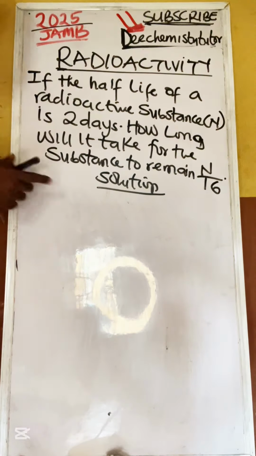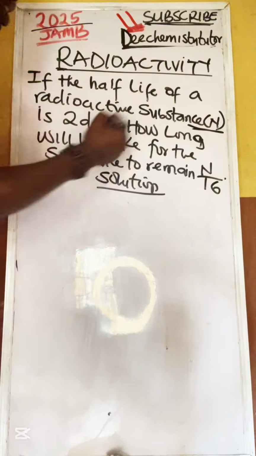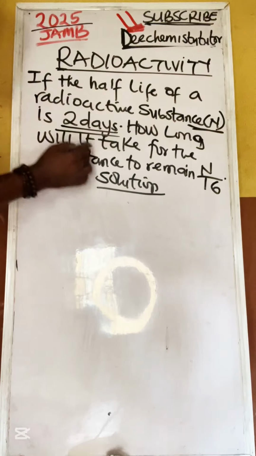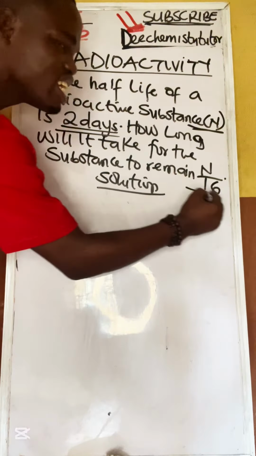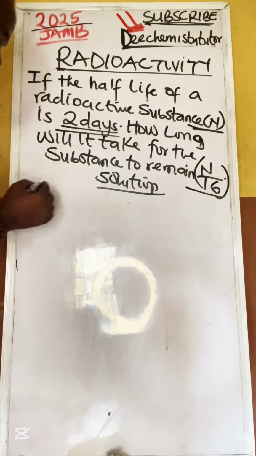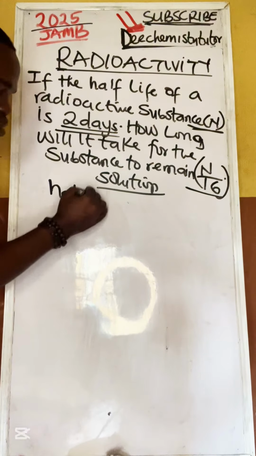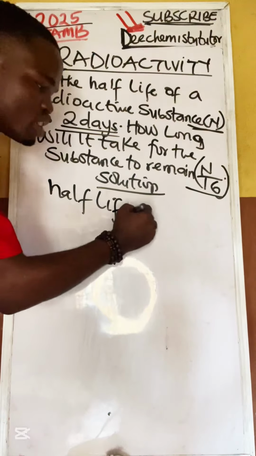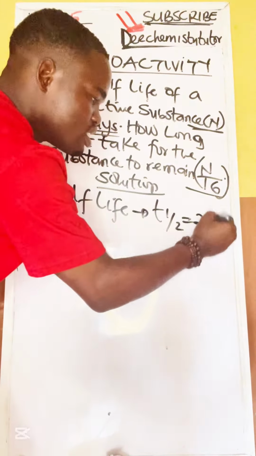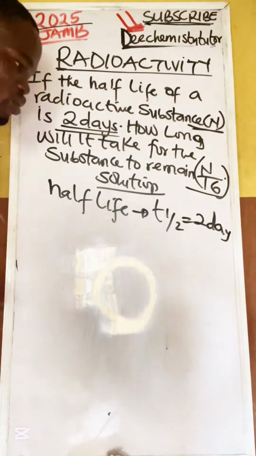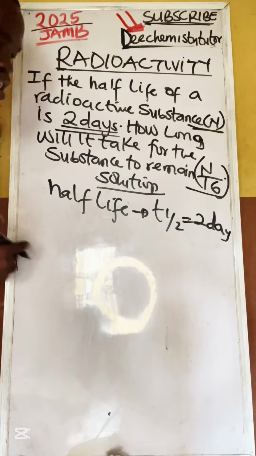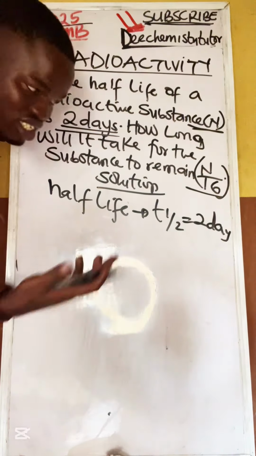If the half-life of a radioactive substance N is 2 days, how long will it take for the substance to remain N over 16? Very easy question. What is given? We are given that the half-life, please pay attention, T half-life, is 2 days. Now, I'll make a proper video on radioactivity, but this is just to explain some things.